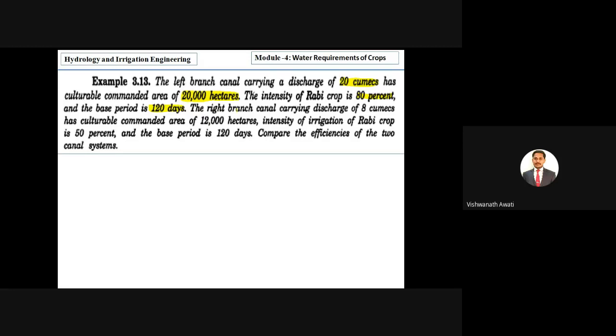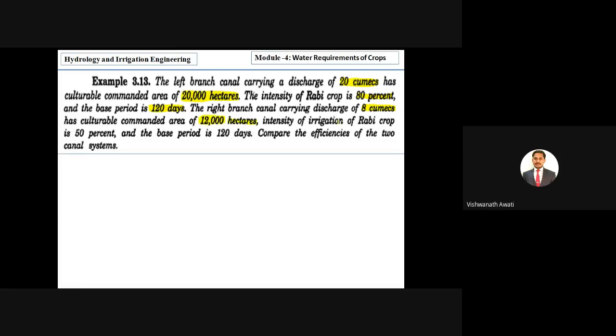The right branch canal carries a discharge of 8 cumec. So the first one is the left bank and the second one is the right bank branch canal, and they have given the same data. First they have given a discharge of 8 cumec, and a cultivable command area of 12,000 hectares, correct.